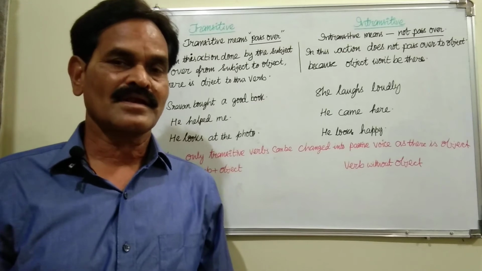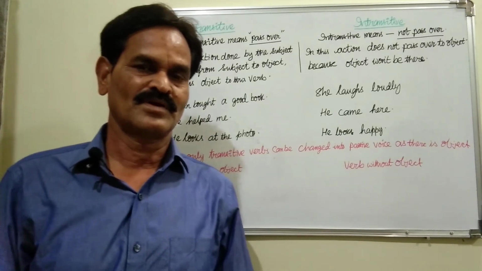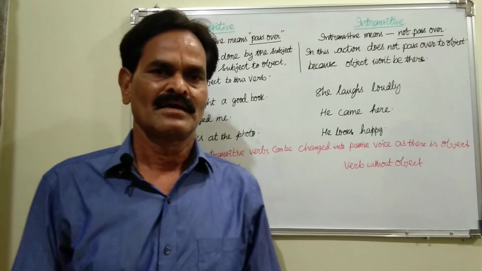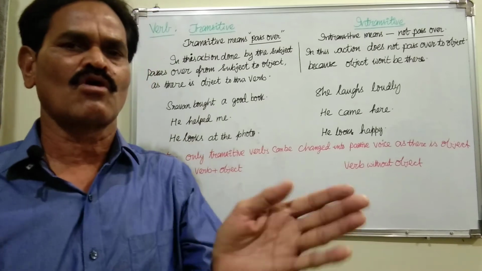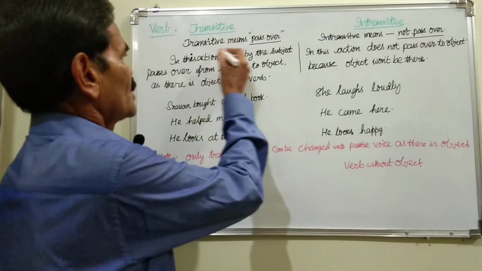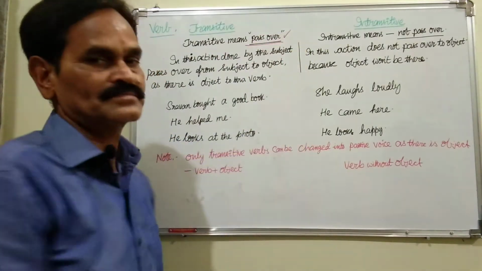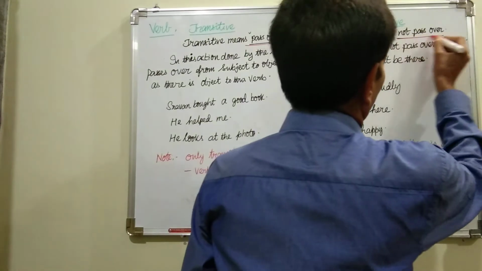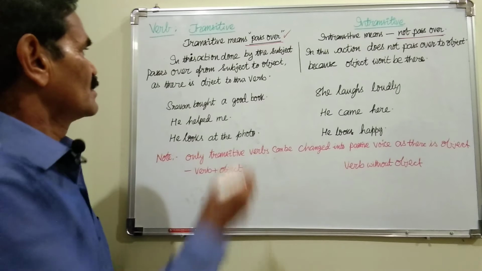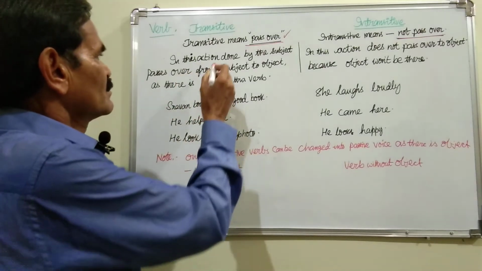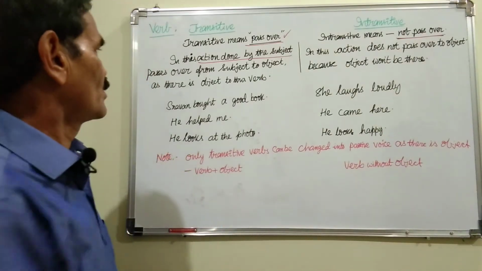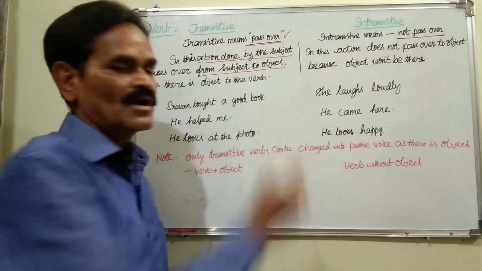Verbs we can classify into two: one is transitive verb and another is intransitive verb. Transitive means passing over. Intransitive means not passing over. What is passing over? Here, the action done by the subject passes over from subject to object.